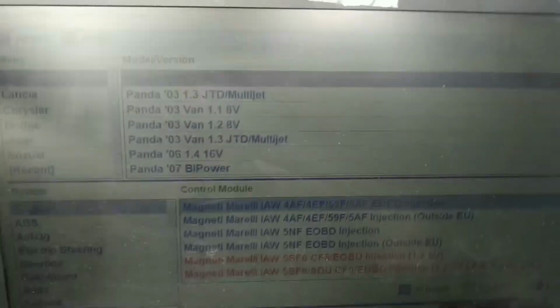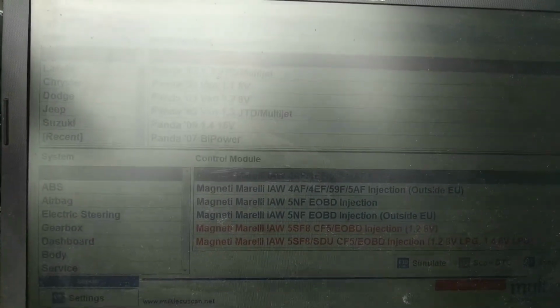Connect. Errors. Okay, we clear the existing error. It's okay. Disconnect. We are ready to test on the road.